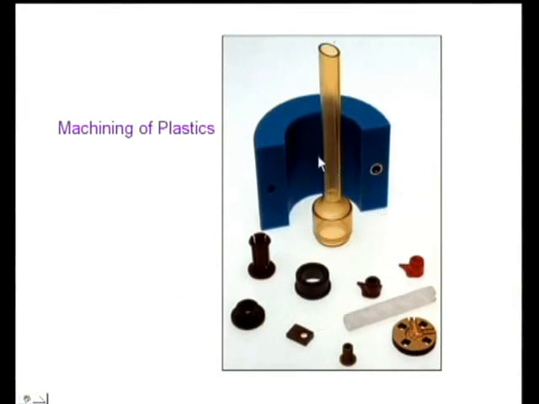Now let us see an example of how plastics were machined in these particular components. So these components are machined plastics. See how neatly they were machined. These are different types of machining of plastics. Now let us see what type of angles.